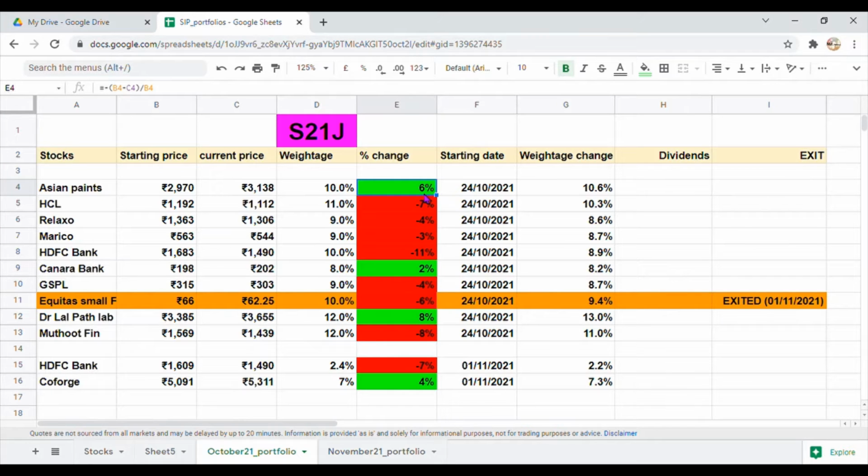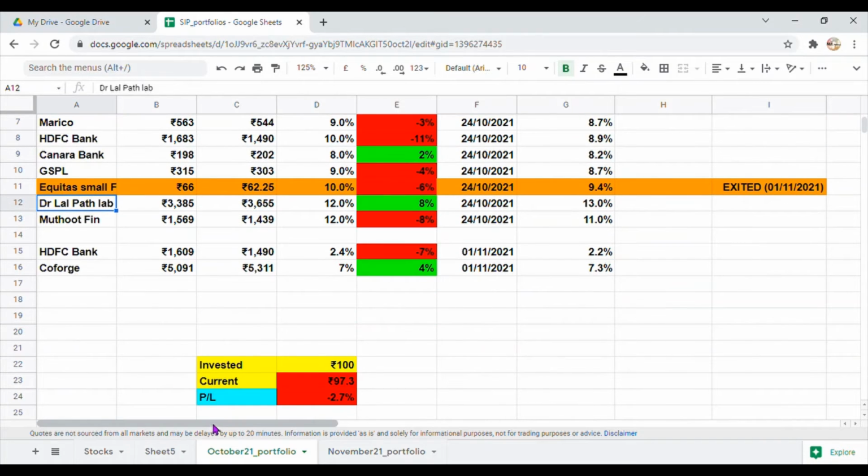The other main stock which is helping here is Dr. Lal PathLab. We have around 12% of weightage in this stock and right now the stock is up by 8%. So this is also very much helping us to beat the indexes. So these two stocks are helping us to remain stable in this volatile nature and they are helping us to beat the indexes. This is the overall performance of S21J portfolio.